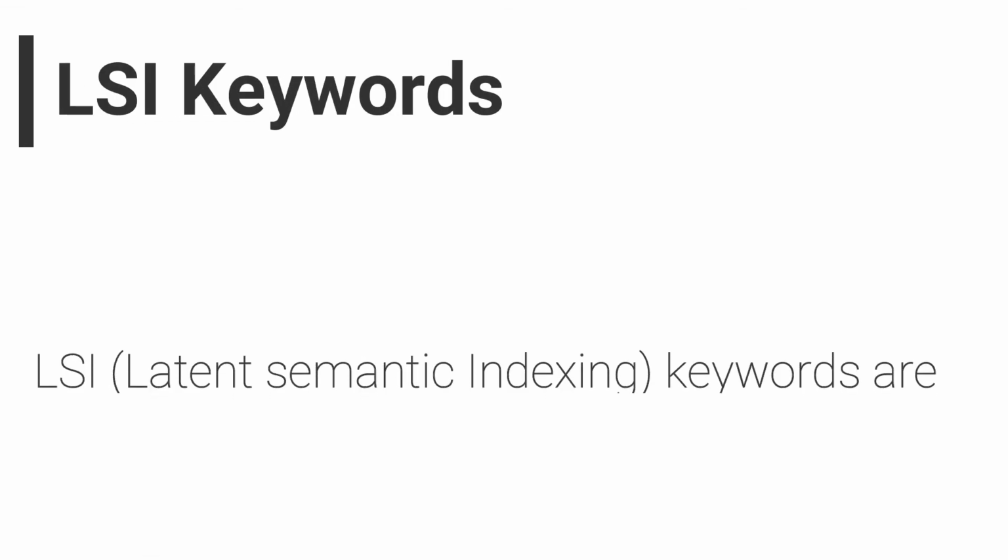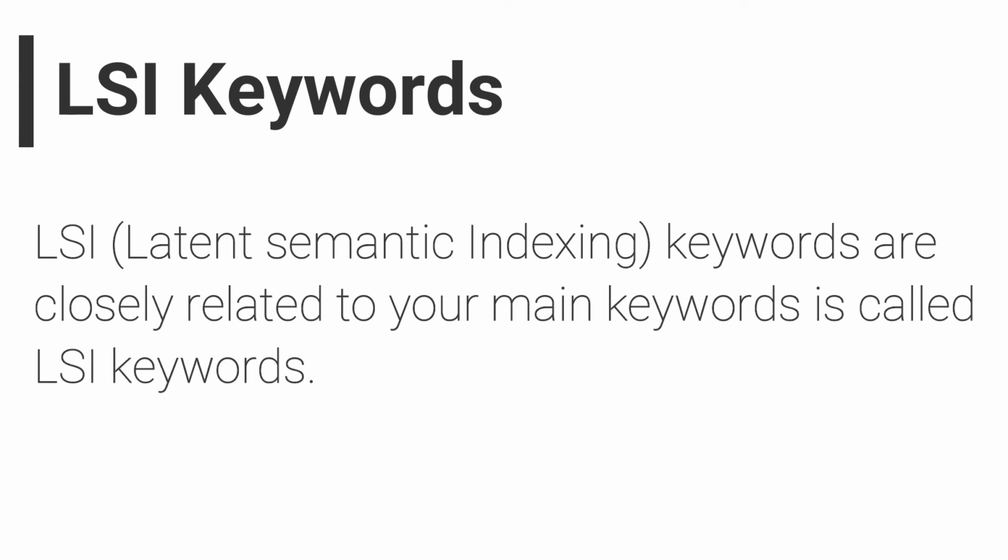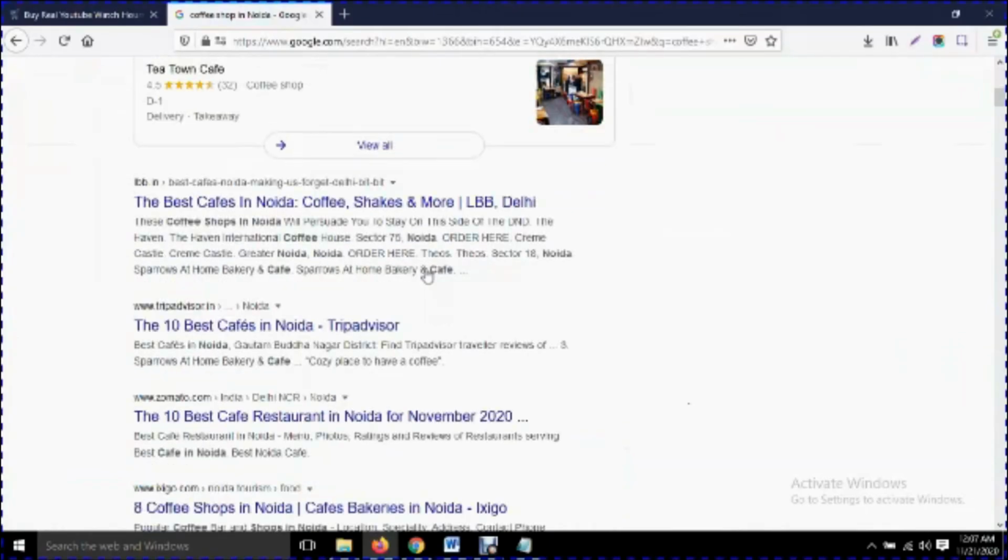Okay. And the 8th point is LSI keyword, latent semantic indexing. Keywords closely related to your main keyword are called LSI keywords. For an example, suppose I am writing any keyword on Google. After getting the result, Google shares some suggestions as well.